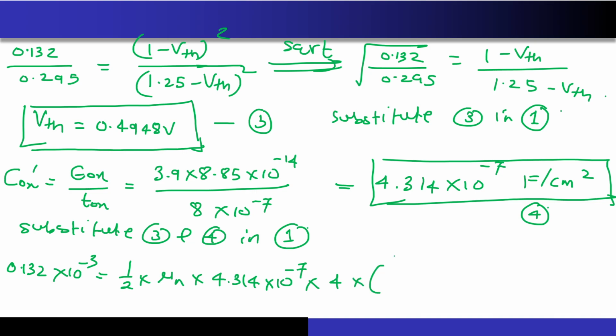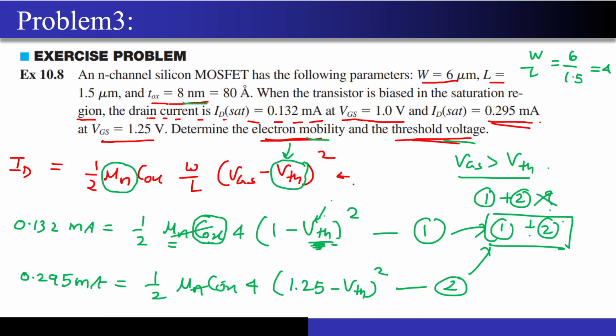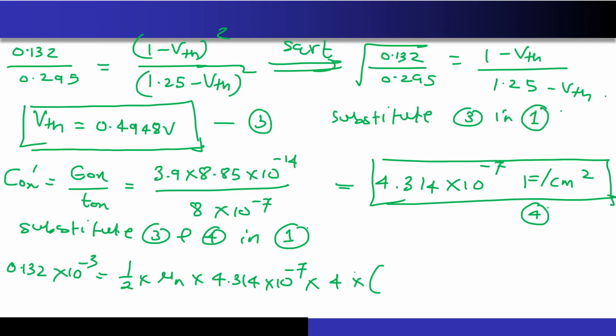VGS was 1. See, in equation number 1, the VGS was 1 over here. Correct? Then 1 minus VTH is 0.4948, squared. The only thing unknown over here is the value of mu n. Correct? And if you do some cross multiplication and calculation, the value of mu n will come out to be around 599.428 centimeter square per volt second.